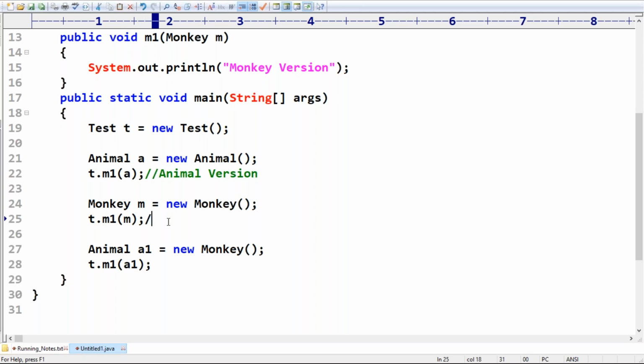But if I take the second, sir, nowhere related to the parent. Monkey reference, monkey object, t dot m1 of m. Then automatically, monkey version. Monkey version like this we are going to get. Next, animal a1 is equal to new monkey, t dot m1 of a1.